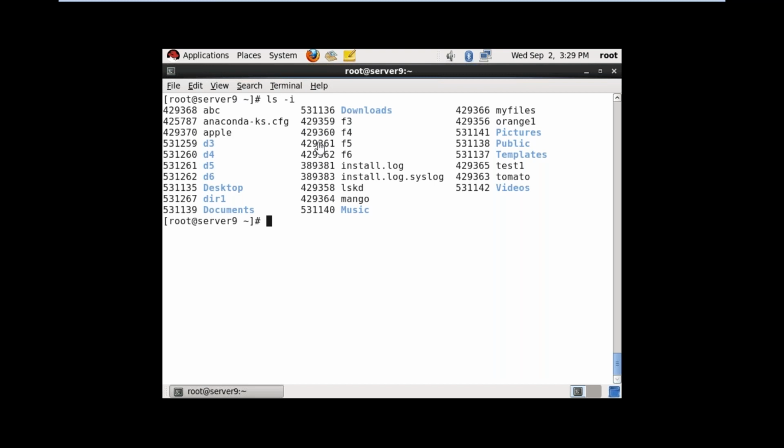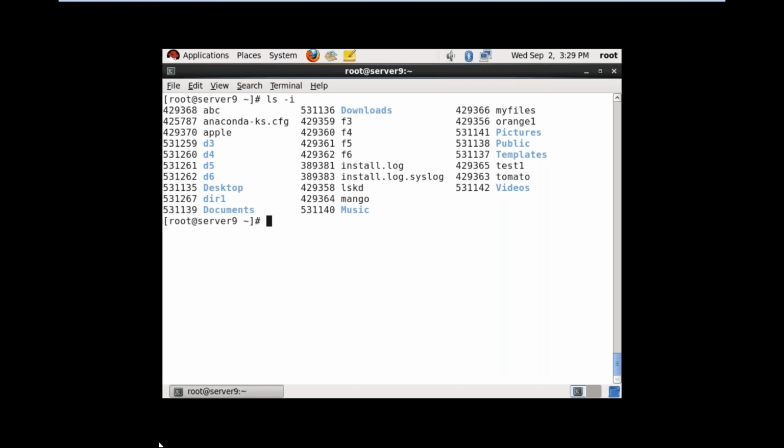This is an inode. What is an inode? They will ask the question in interview. An inode is nothing but a file. Kernel can understand the file with the number, administrator only by name. Touch apple, automatically it will assign one inode number. mkdir d3, it will assign whichever inode number is free. So inodes are nothing but files.